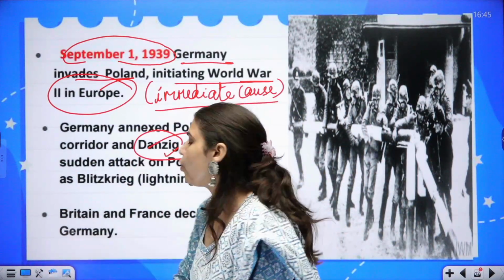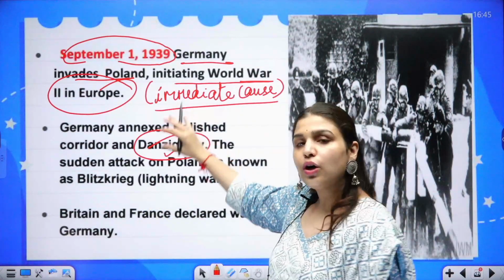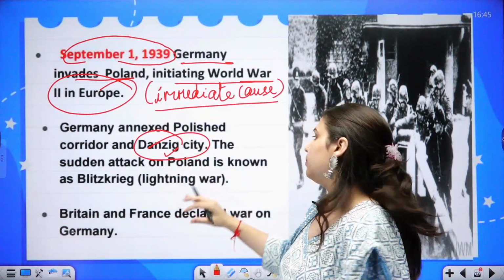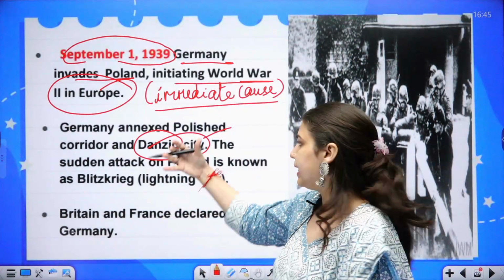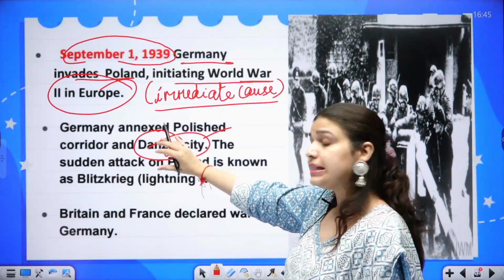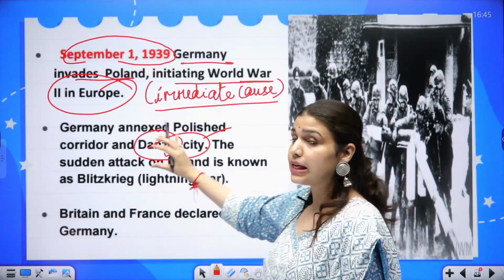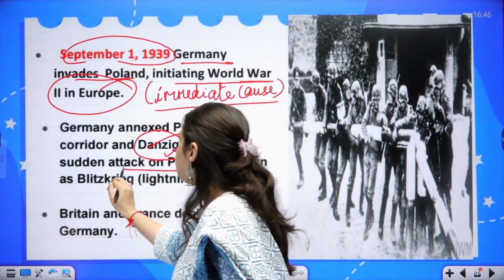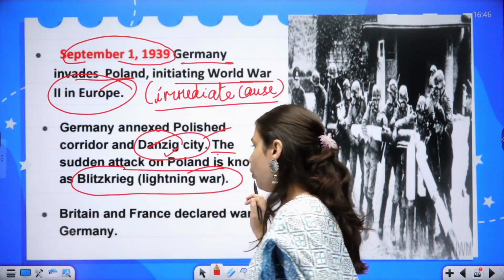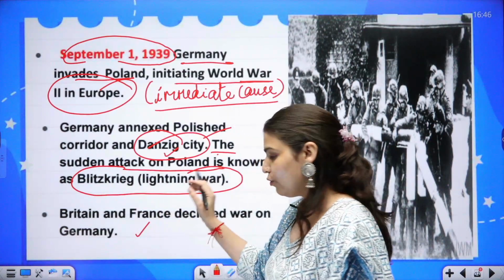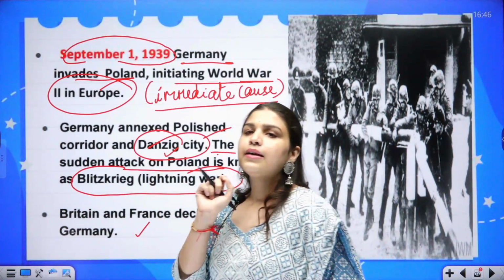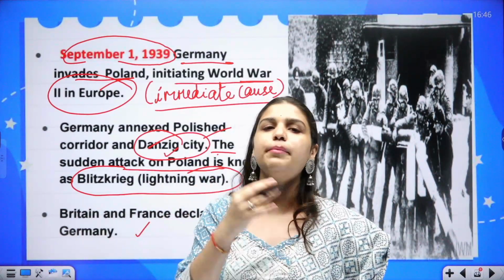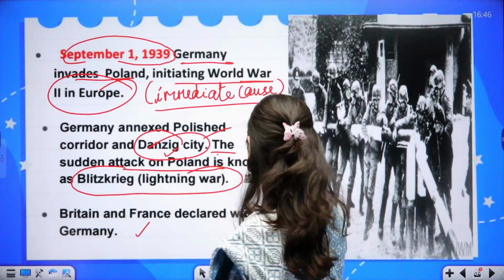Now this city was also very disputed, because Germany claimed that historically it was part of Germany. So Adolf Hitler annexed this Polish corridor and this Danzig city, which he considered to be part of Germany. The sudden attack on Poland is known as Blitzkrieg, or the Lightning War, and Britain and France declared war on Germany. As I said, Poland was promised by Britain and France that if Germany attacks you, we will save you.